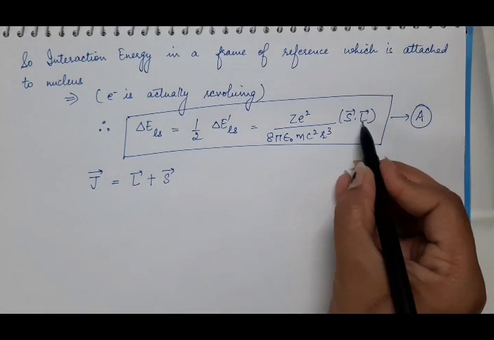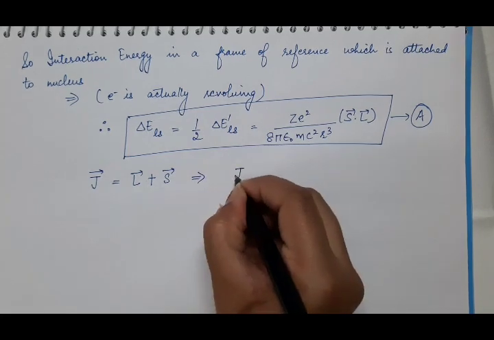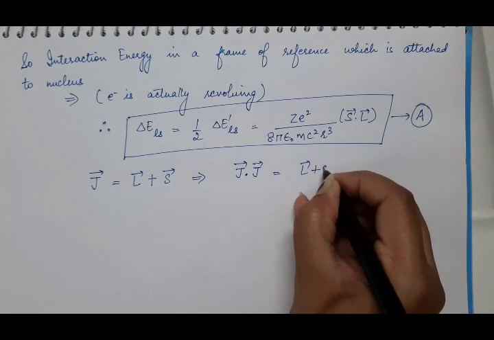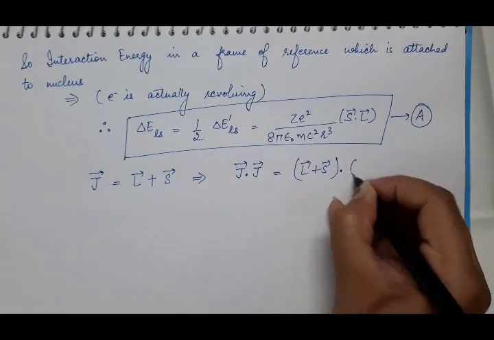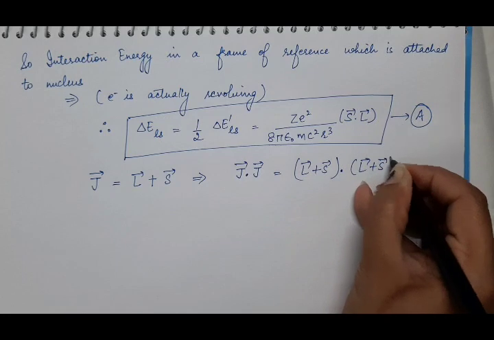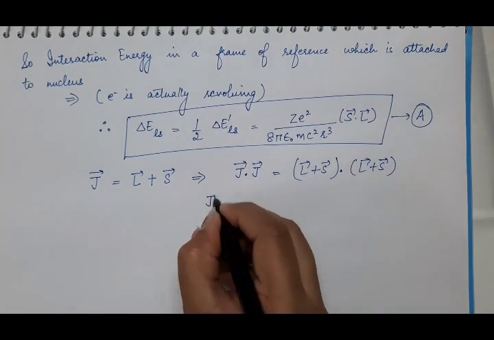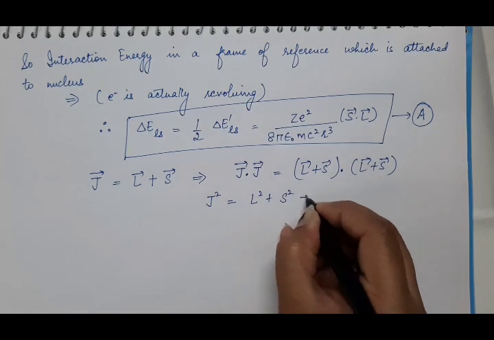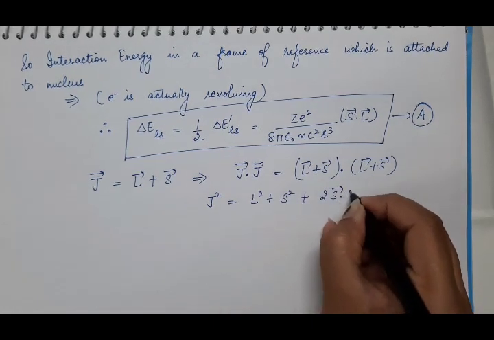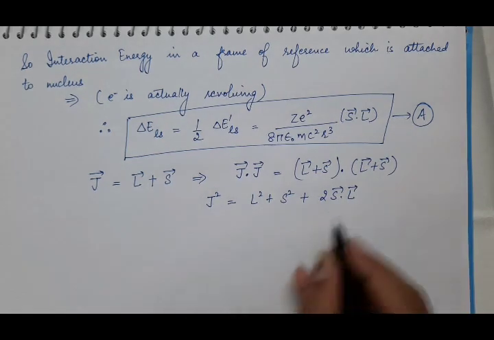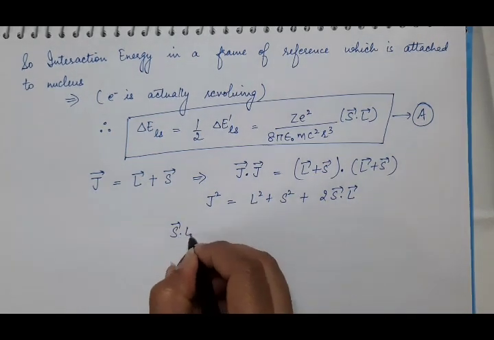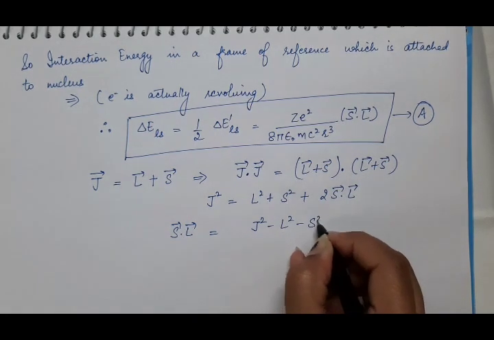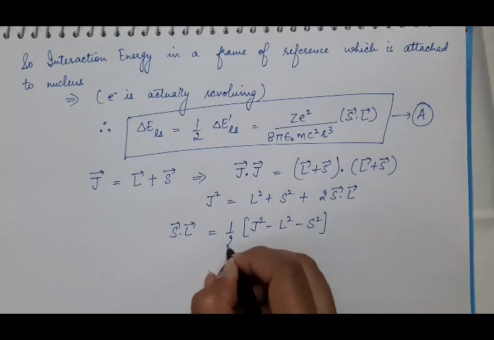And to find the value of S dot L, find the dot product of J with J. It will be the dot product of L plus S vector with L plus S vector. So find the dot product. J dot J will be J square. It is equal to L square plus S square plus 2 S dot L. So what will be the value of S dot L? It will be J square minus L square minus S square, into 1 by 2.